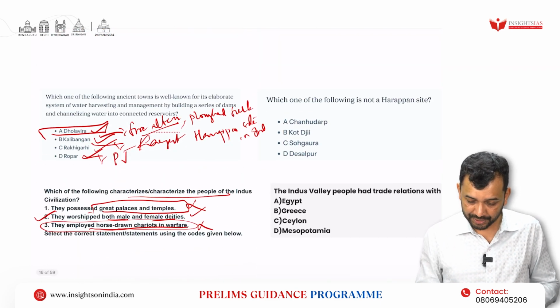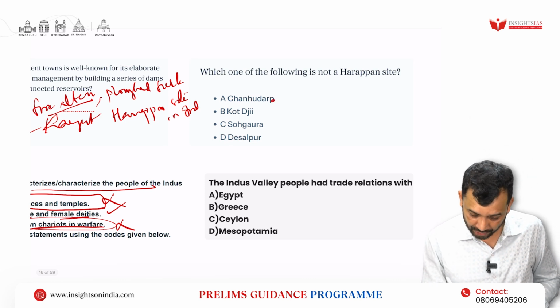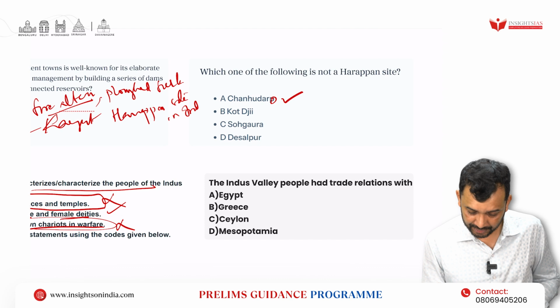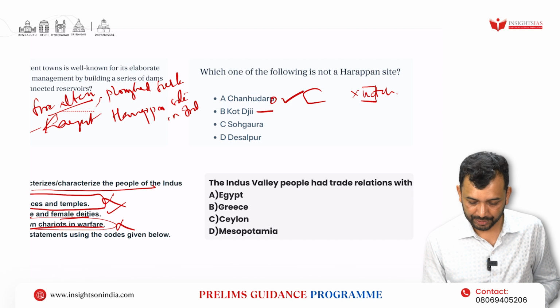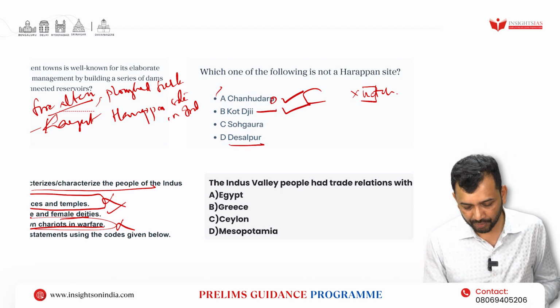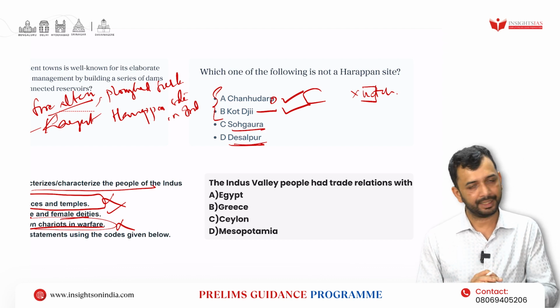Which of the following is not a Harappan site? They have given Chanhudaro, which is a Harappan site. It is a site known for having no citadel. Then Kotdiji, yes, it is. Now, these two are covered in most of the books, but Sohgaura and Desalpur are not covered in detail in any of them.